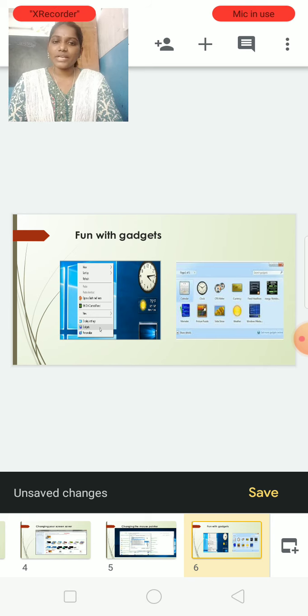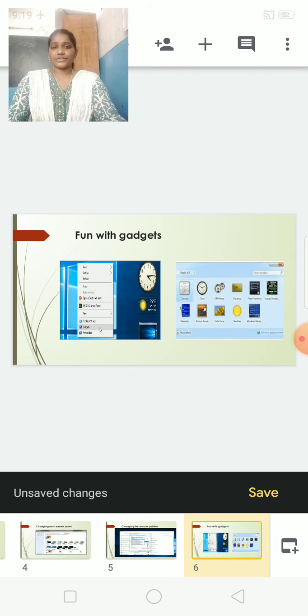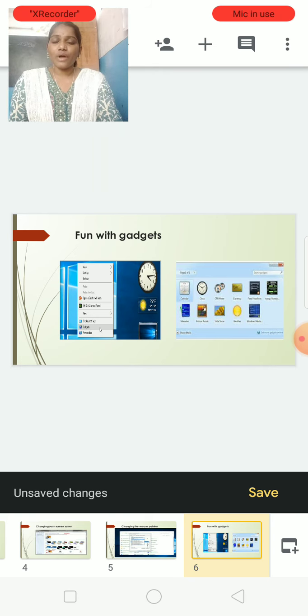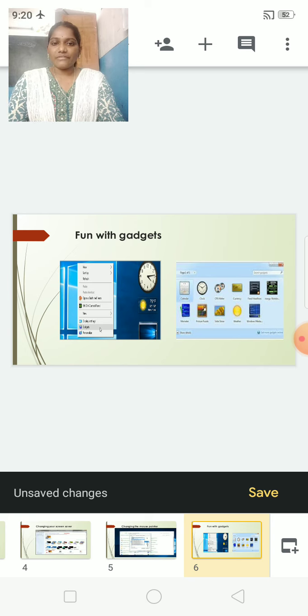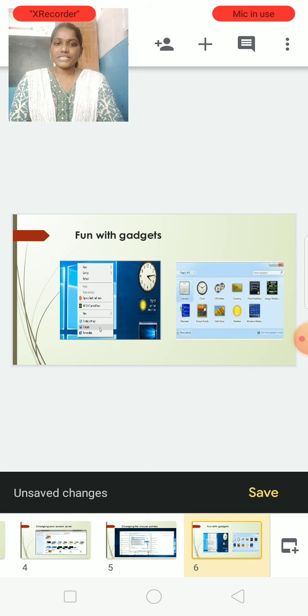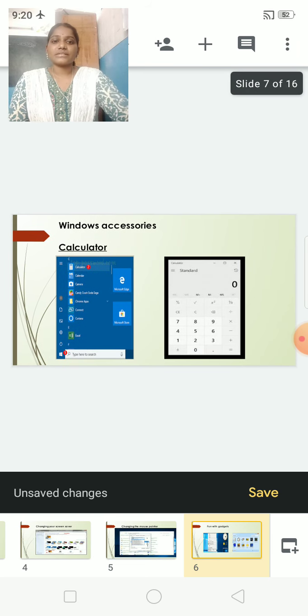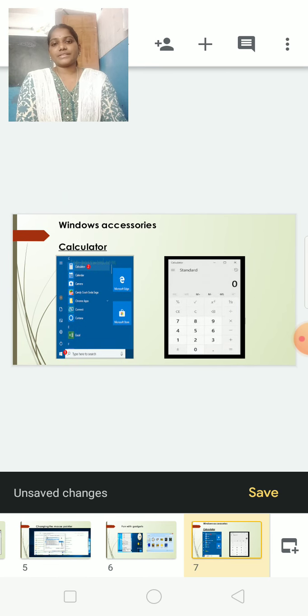We can calculate easily. We have a calendar in it. We can know about our weather also, today's weather and tomorrow's weather. But we need to connect to the internet for weather, media, currency, everything. Okay children. Next, Windows accessories.